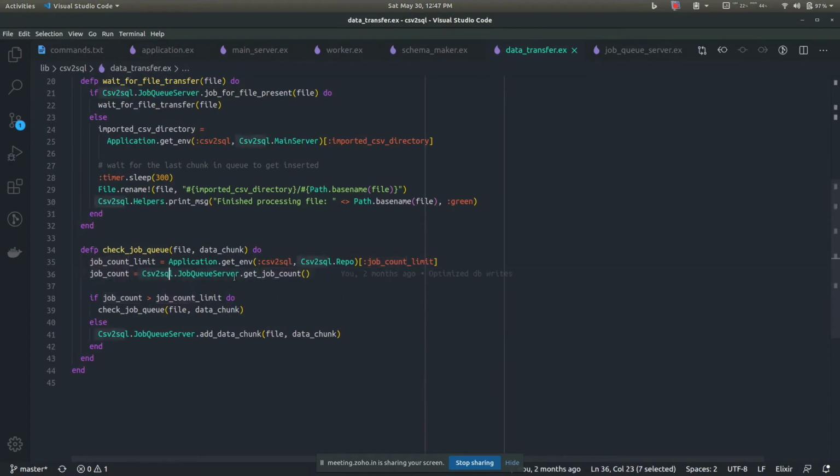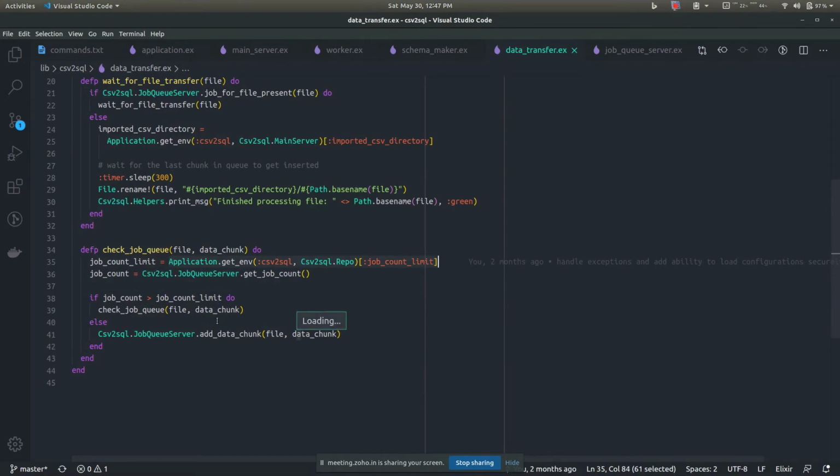We ping the queue server and we get the job count. Say at a particular time the job count was 5, so the queue currently holds 5 chunks of data. We also get the limit, the number of chunks we can put in the queue, say 10.